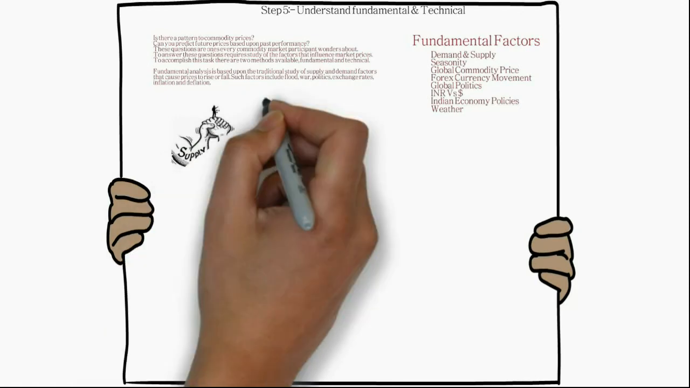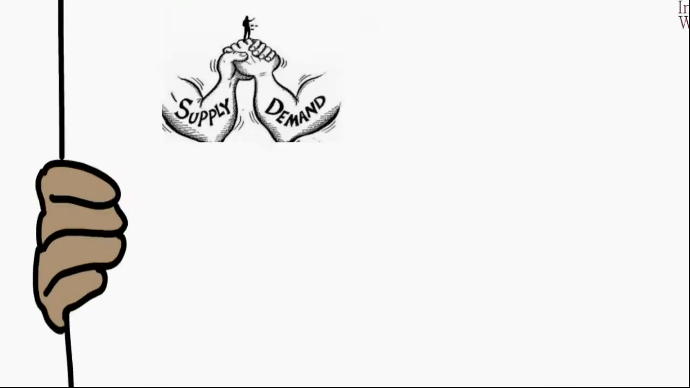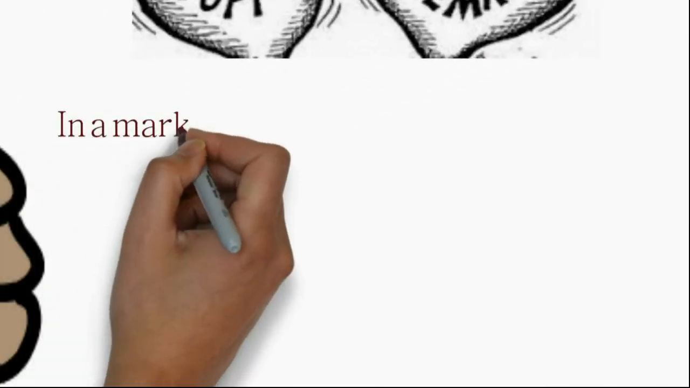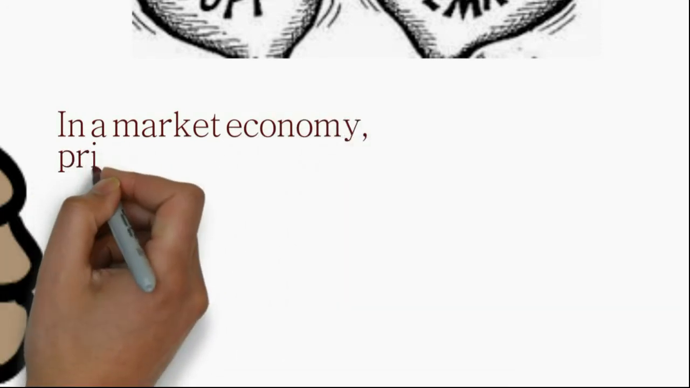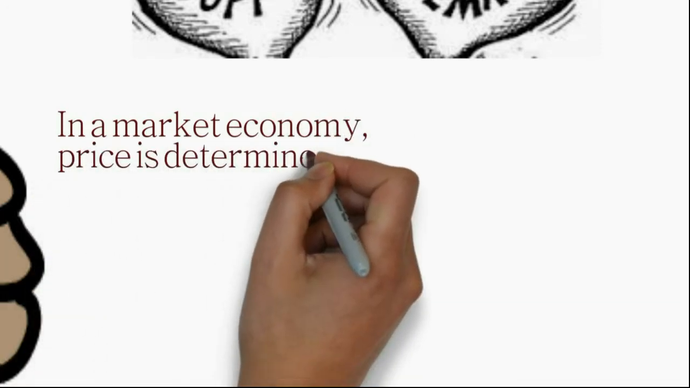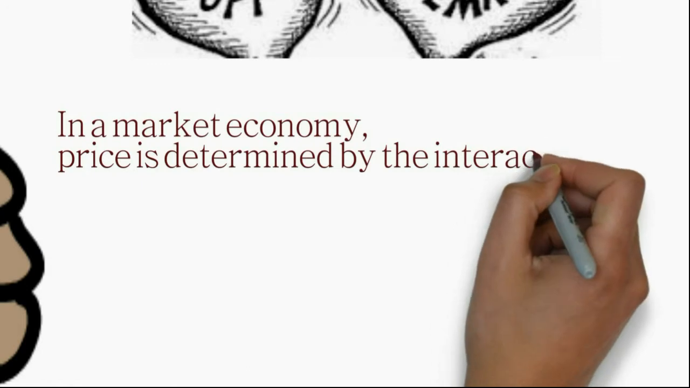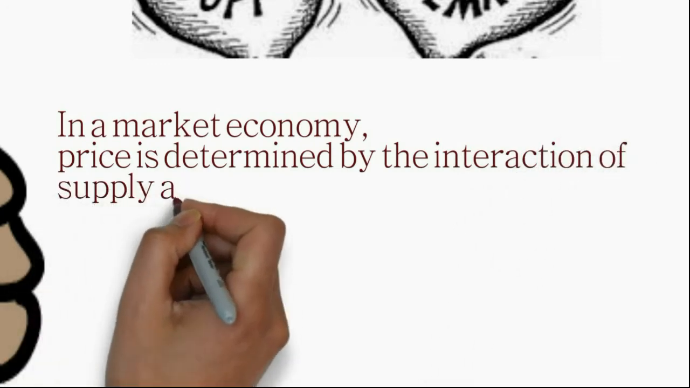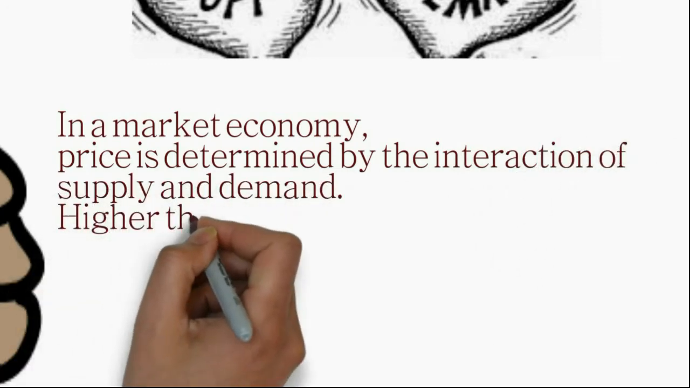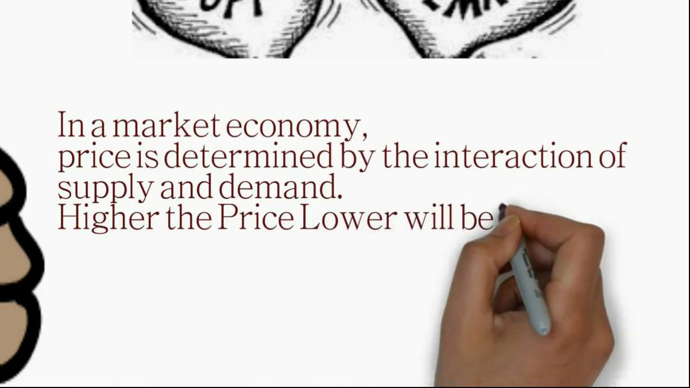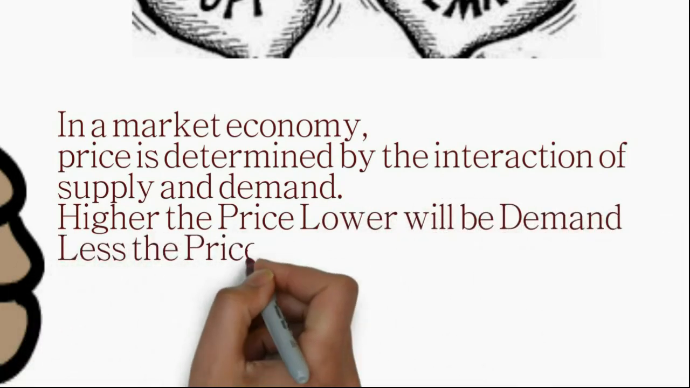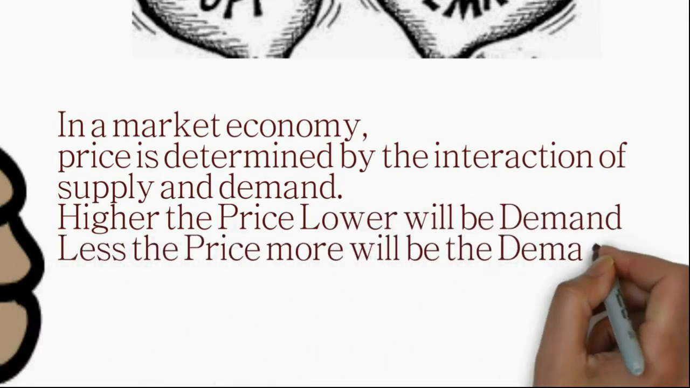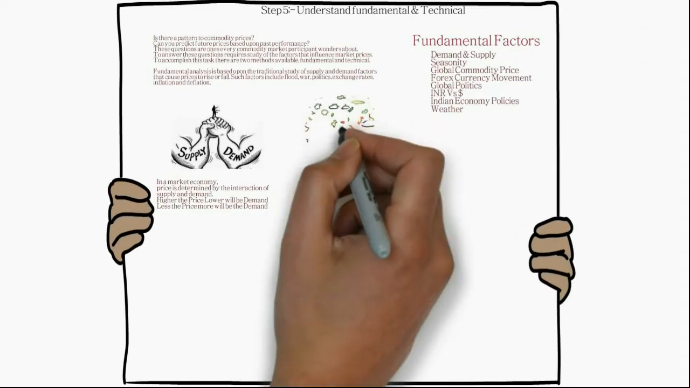First, we will start with demand and supply. As we all know, in a market economy, the price is determined by the interaction of supply and demand. The higher the price, the lower the demand, and the lower the price, the more the demand. So this principle is used for studying the fundamentals of commodity.